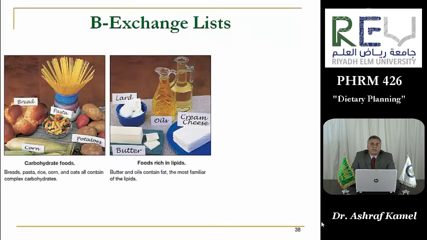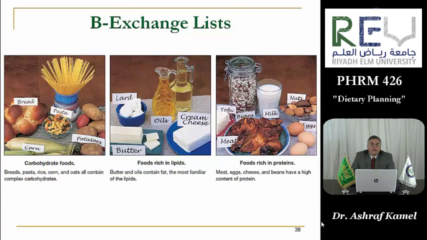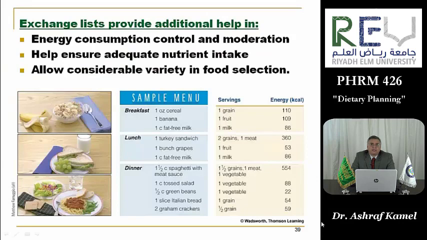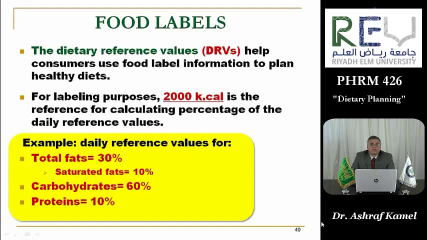So in the exchange list, we classify foods into 3 groups, which are the carbohydrates, fats, and proteins, which are the 3 classes that give energy. Exchange lists provide additional help in energy consumption control and moderation. They help ensure adequate nutrient intake and allow a considerable variety in food selection.